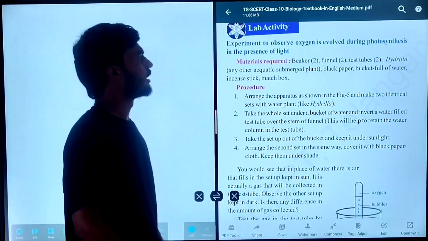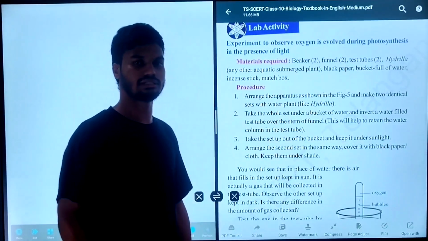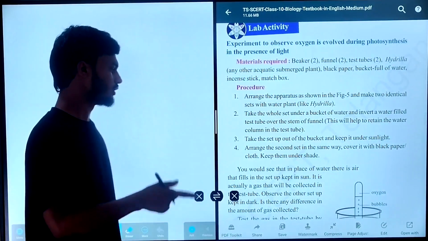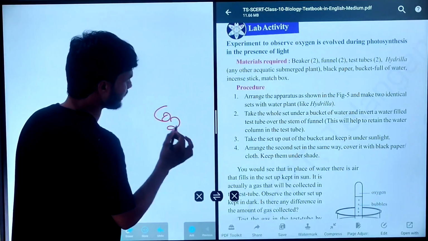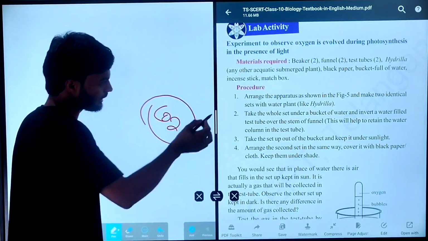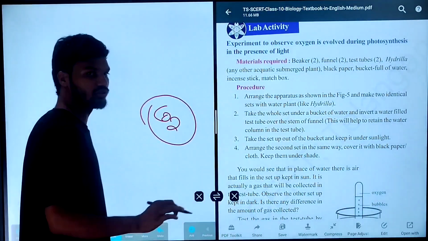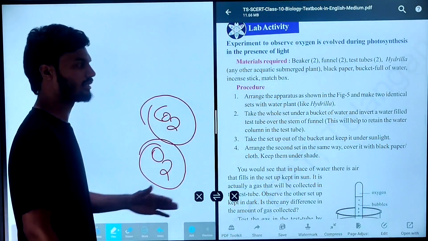Lab activity. Experiment to observe that oxygen is evolved during photosynthesis in the presence of sunlight. In the previous activity we saw that carbon dioxide, CO2, is necessary for photosynthesis. But in this experiment, during the photosynthesis process, oxygen is evolved in the presence of sunlight.